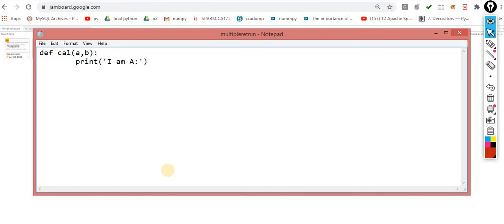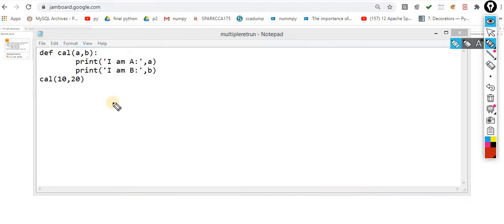So I am simply printing a value, and then Control C and Control V, print I am b value. Now understand it. The first time I am calling it as a positional argument, doesn't matter. Now in the case of this, what output will you get? 10, 20, perfect. Don't worry about it.